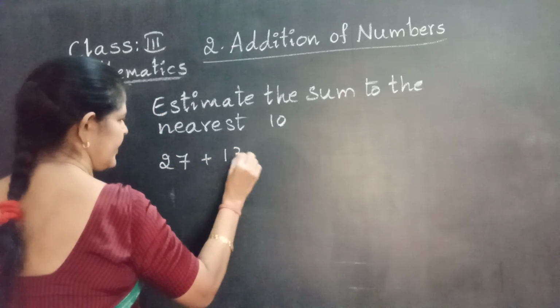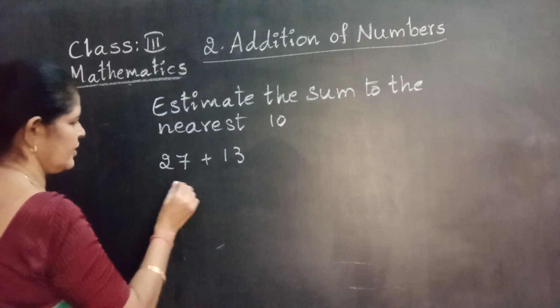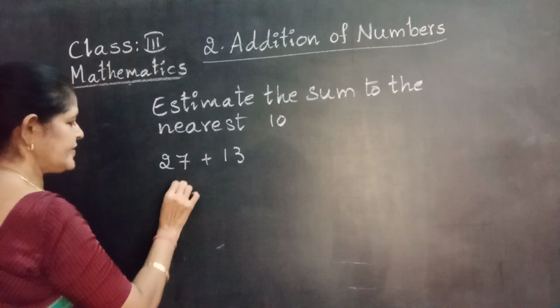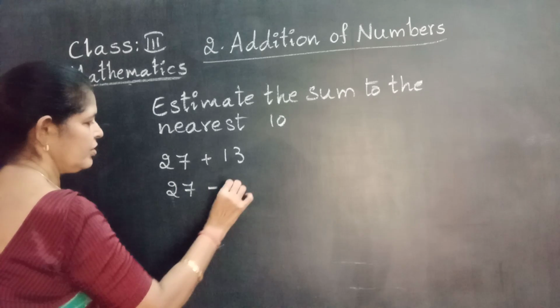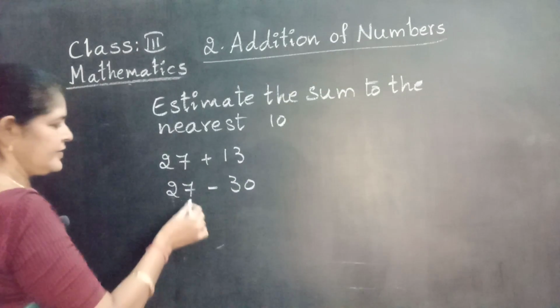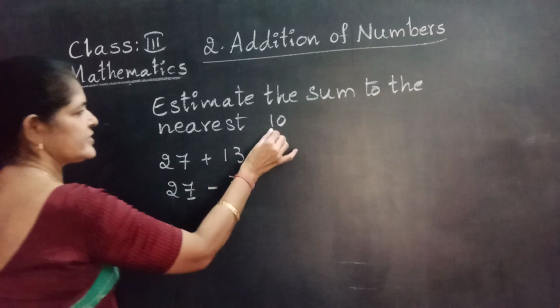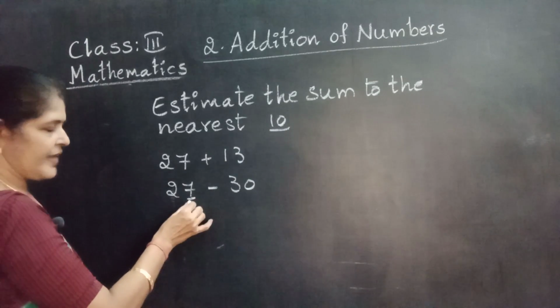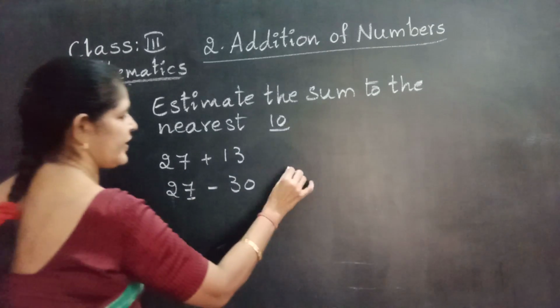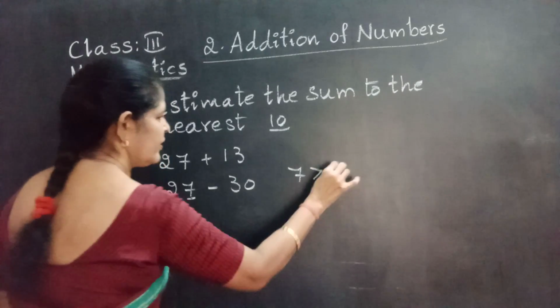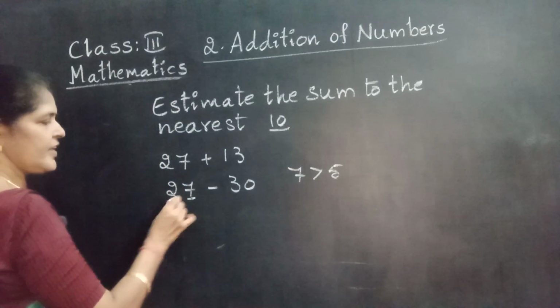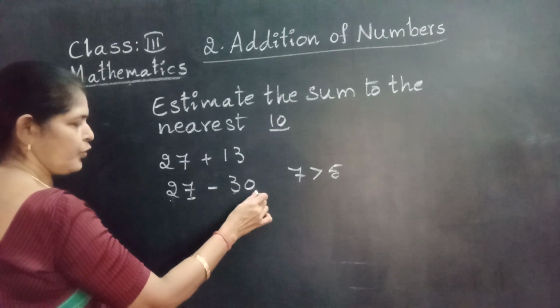27 plus 13. Given addition is this. Rounding off, 27 is nearest to 30. Why? 7 is more than 5. Nearest to 10's means check out the 1's place number. 1's place number is more than 5. Now we change the 10's place number and put 0.